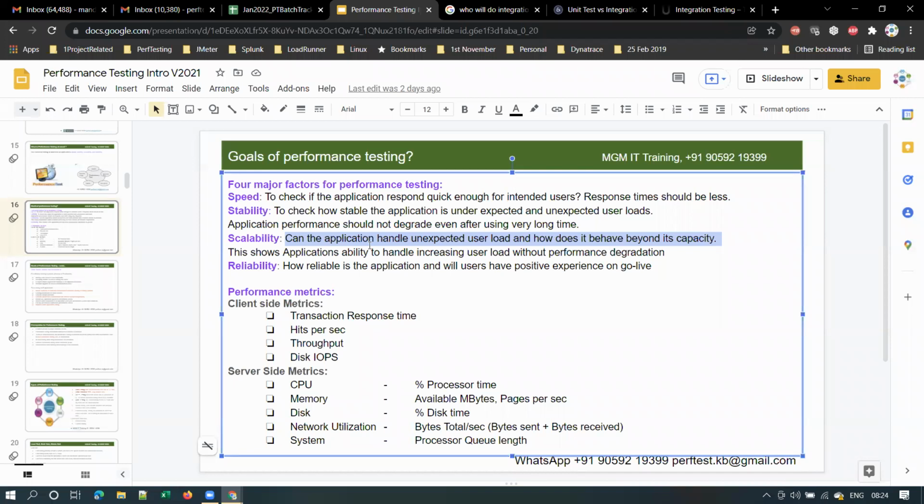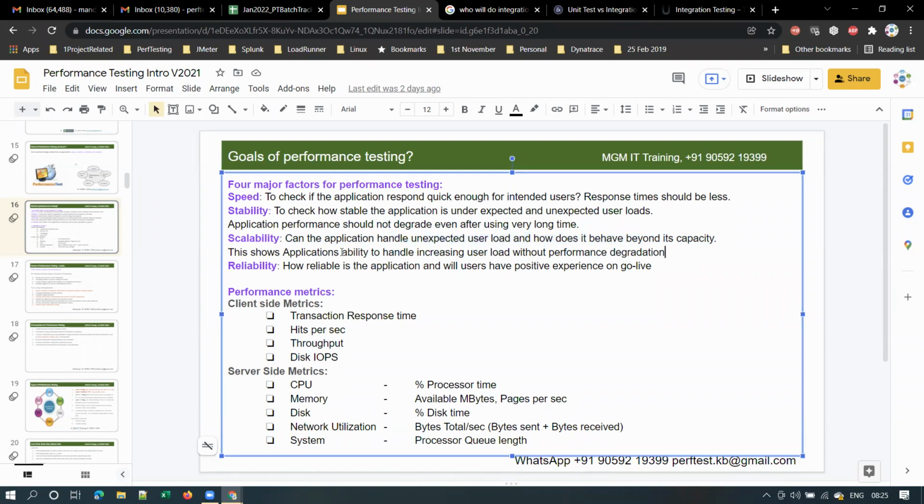I mentioned in the previous slide, how scalable is the application means, what is the max load that the application can support. And how can the application handle unexpected user load, and how does it behave beyond its capacity? This shows the application's ability to handle increasing user load without degrading in performance.